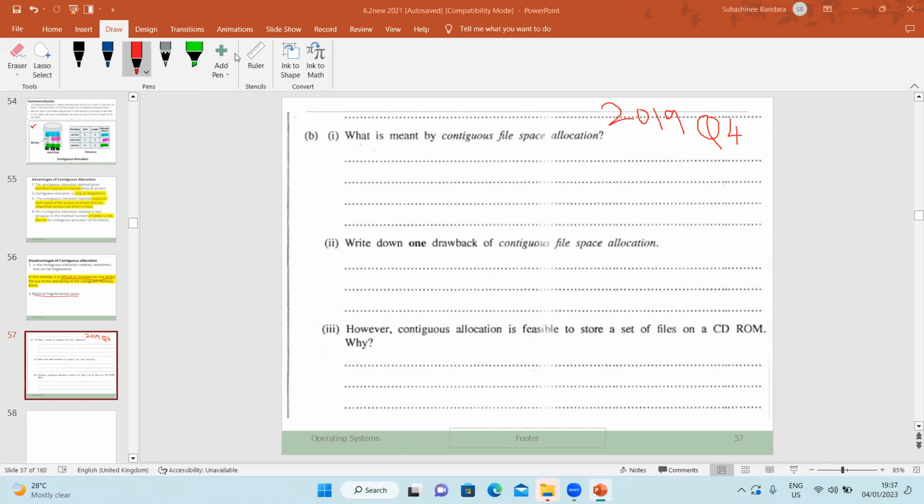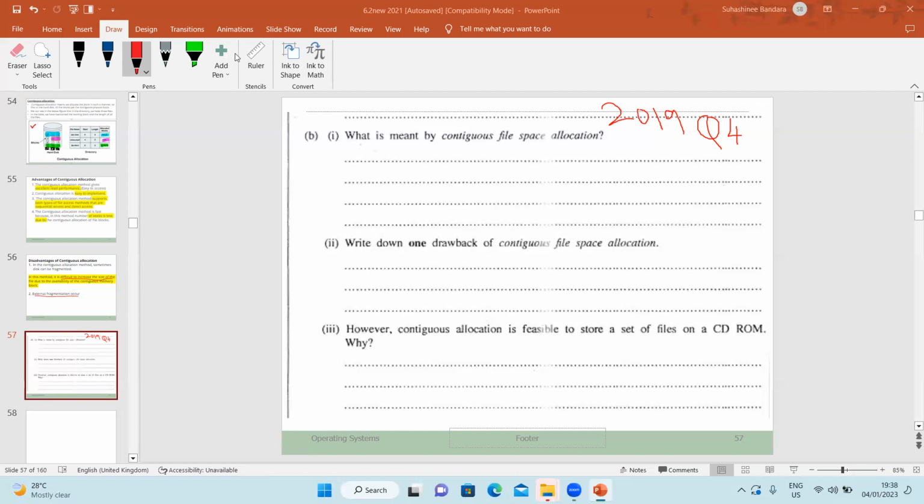They can also use the term file space. They can also ask about contiguous block allocation, that is also okay. The words "file space" are okay. That means they are asking how the space is allocated as a contiguous file. So you have to write the answer. Now you must write, and I'll give the marks.